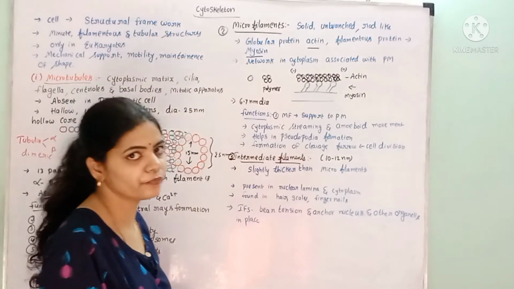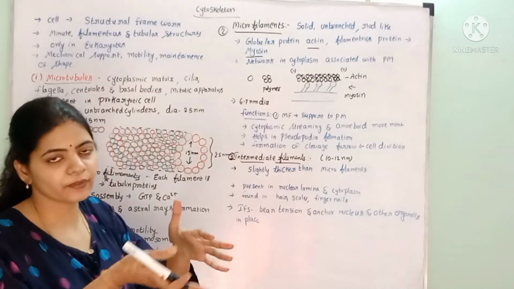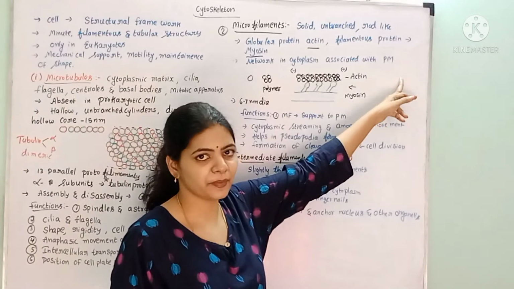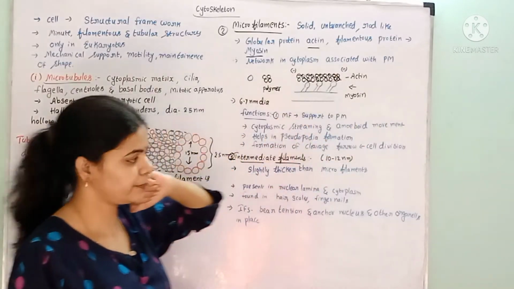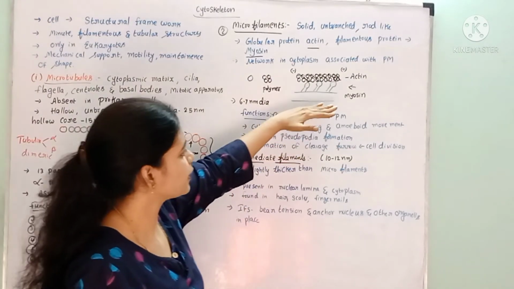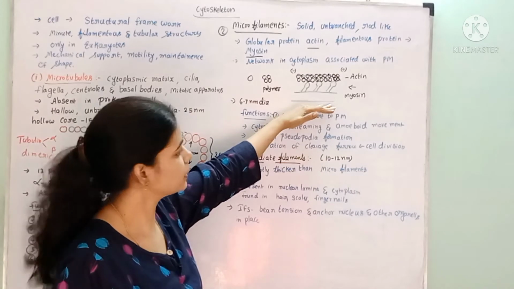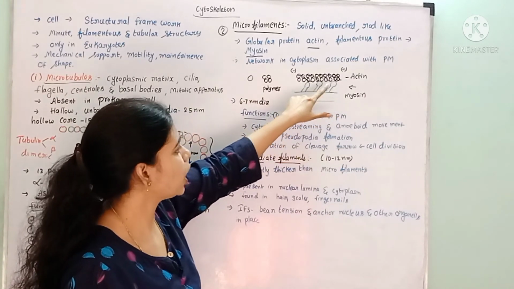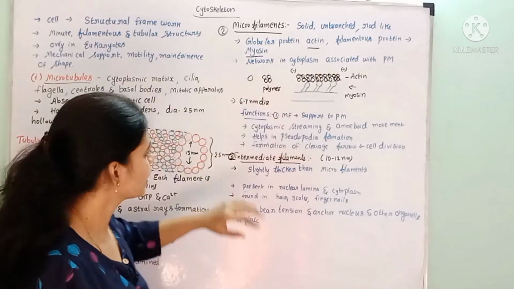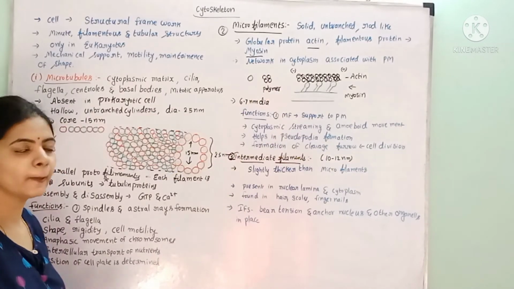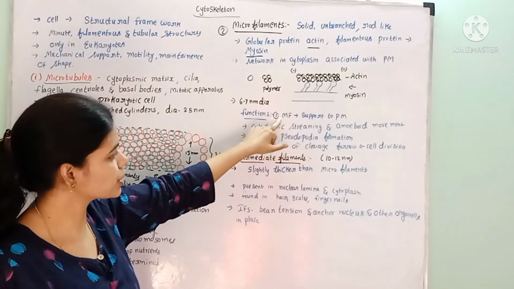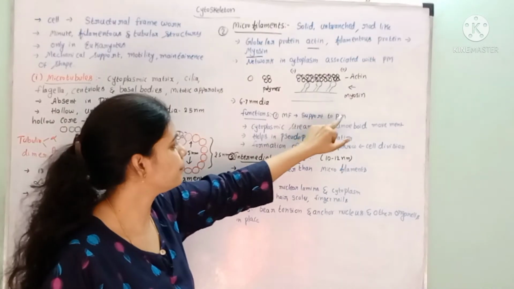Here these microfilaments form a network within the cytoplasm, which is also associated with the plasma membrane. It is also connected to the plasma membrane. And during muscle contraction, what happens? This myosin is present, right? Filamentous protein. This myosin will walk along the actin. And if we see the functions, the microfilament supports the plasma membrane. What is its function? It gives support to the plasma membrane.